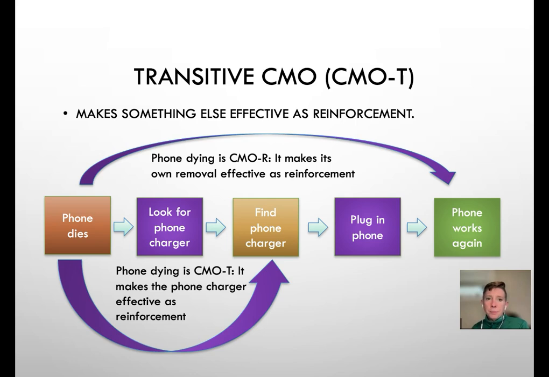All right. The opposition to that is motivating operations. Remember, it increases the effectiveness of a reinforcer or decreases the effectiveness of a reinforcer. All right, last one. A discriminated operant: A, is less affected by motivating operations and equally likely to occur under certain antecedent conditions; B, is less affected by motivating operations and more likely to occur under certain antecedent conditions; C, is equally affected by motivating operations and equally likely to occur under certain antecedent conditions; or D, is equally affected by motivating operations and more likely to occur under certain antecedent conditions.